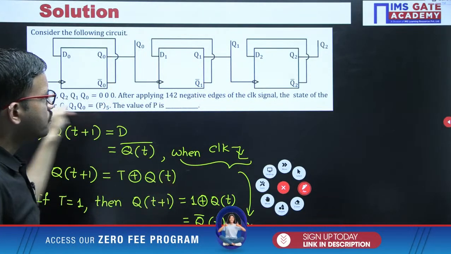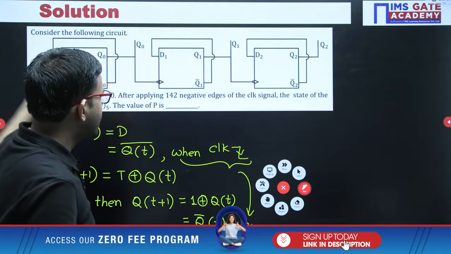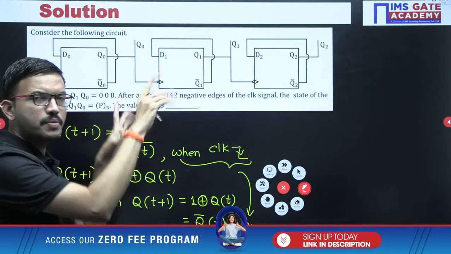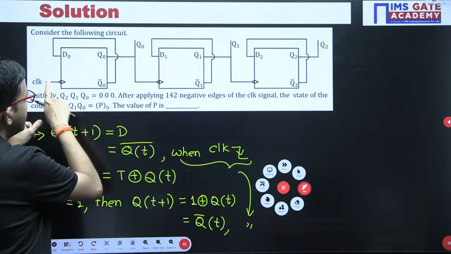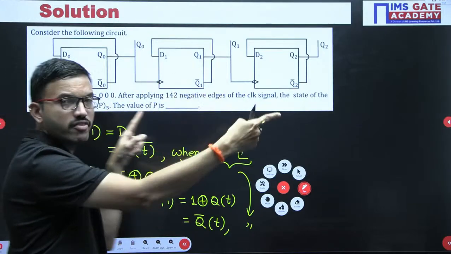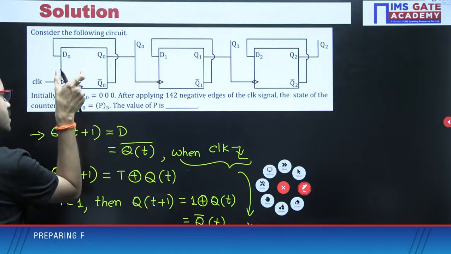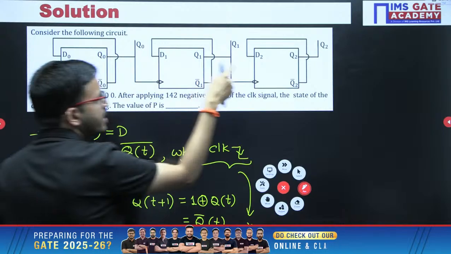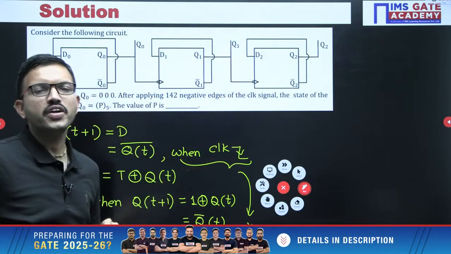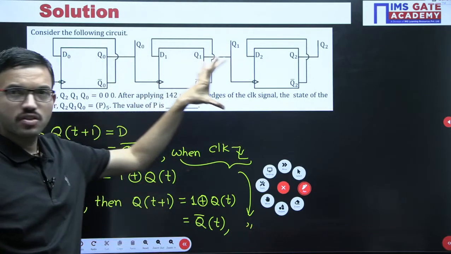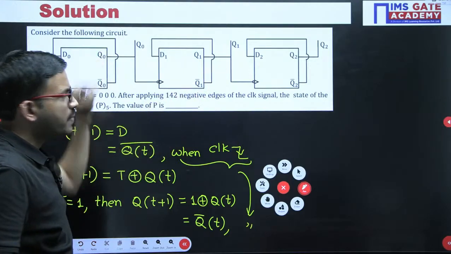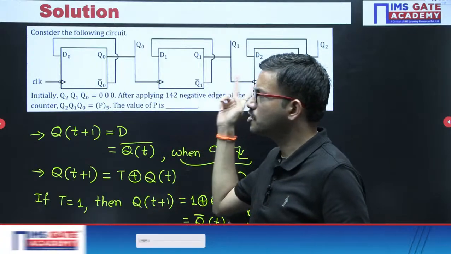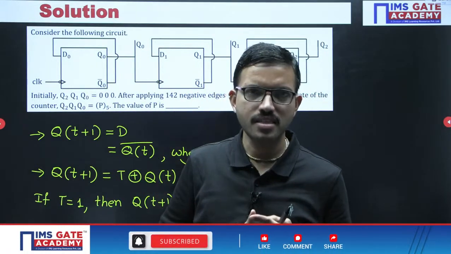For every flip flop, the clock signal is negative edge triggered, but the clock signal is not the same for every flip flop. See, in this question the external clock signal is not the same for every flip flop. Only the first flip flop has the direct clock signal, whereas here the clock signal is Q0, here the clock signal is Q1. I hope all of you are able to recall. Now for this particular circuit, this is the inherent logic.